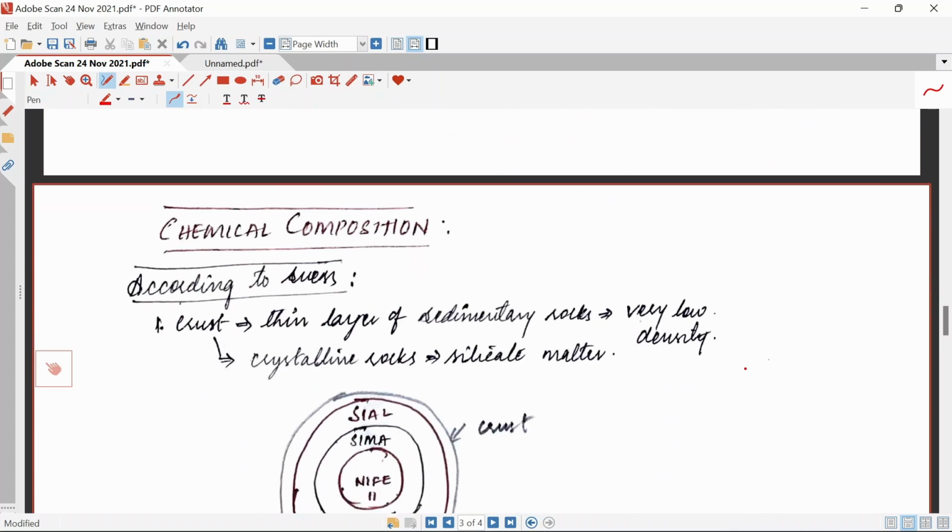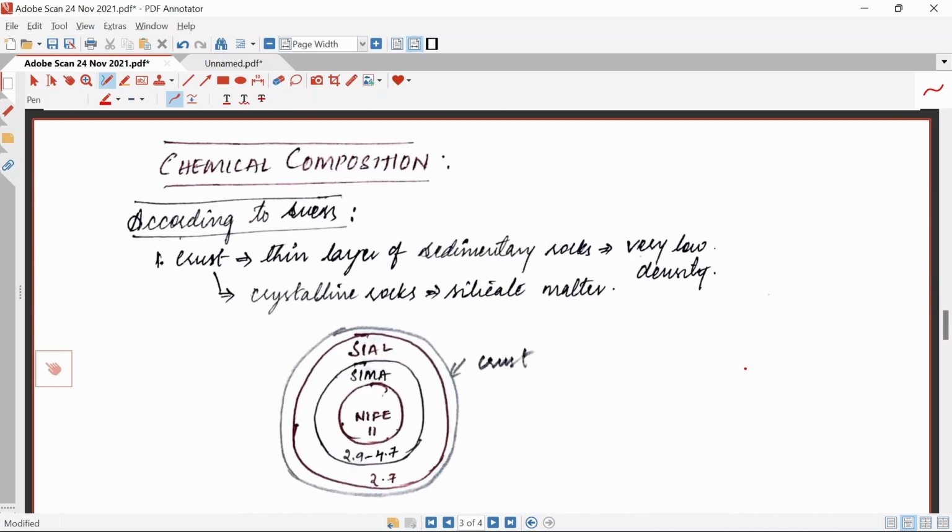The next topic is the chemical composition of the earth's interior, according to Suess, a scientist. According to Suess, the crust is a thin layer of sedimentary rocks having very low density, mainly consisting of crystalline rocks and silicate matter.